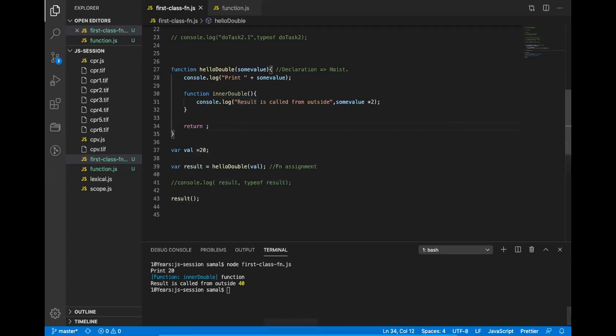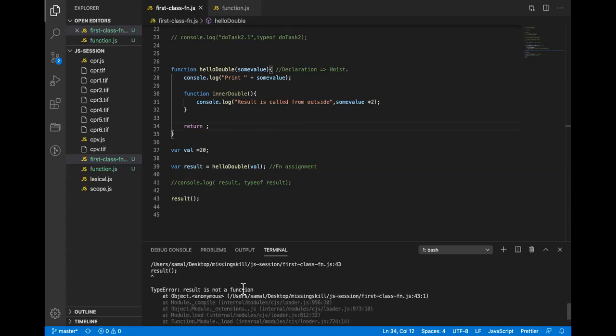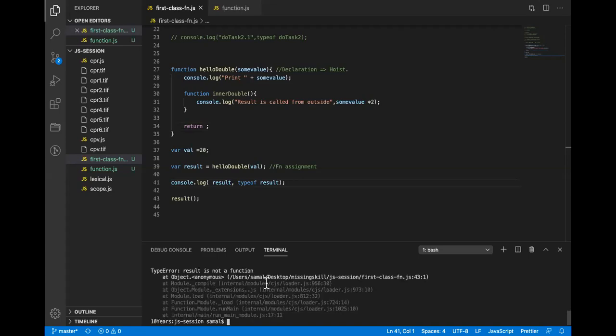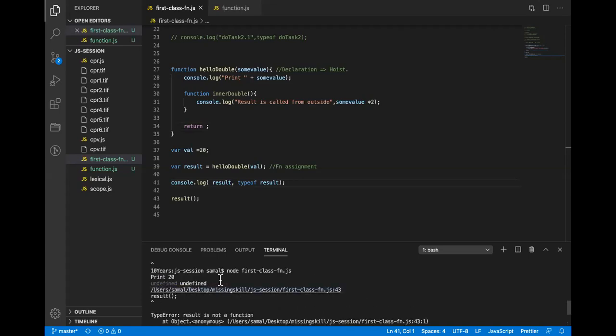Let's say if I don't return anything, it will return undefined. And if I run this, what will happen? Yeah, it will give you an error: result is not a function and cannot call it. Because if I do typeof result and typeof function, both will be undefined and undefined. See this, undefined and undefined. And it crashed at line number 43. It crashed here.